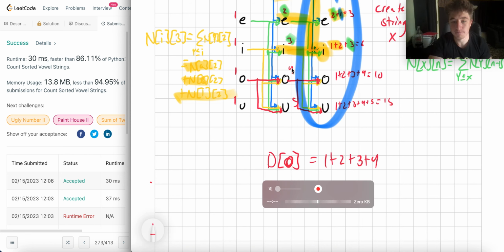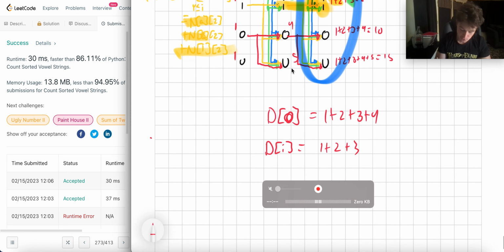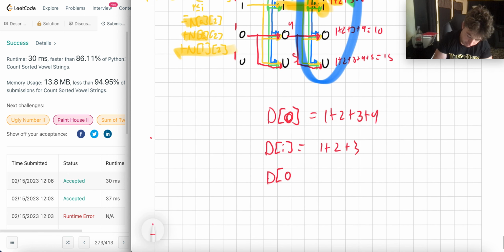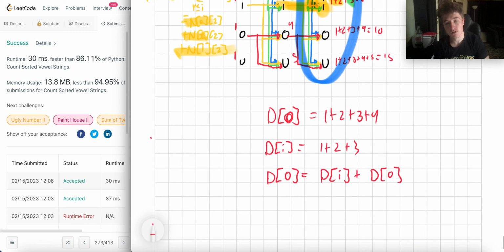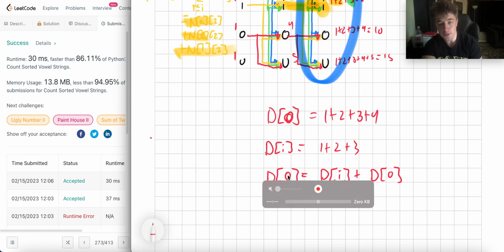And what was the value of O before? It was 4. So the weird thing here, you'll notice as well, D of O equals D of I plus what D of O was before. I'm using D now when I should be using N. But the idea is you become what you were before plus whatever was previously added, right? What is D of U?